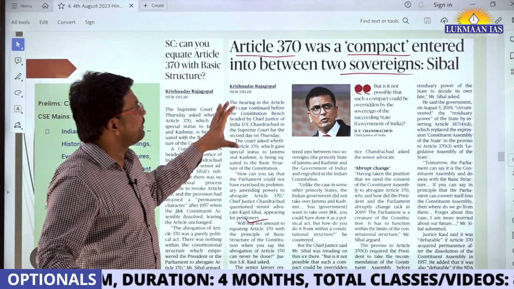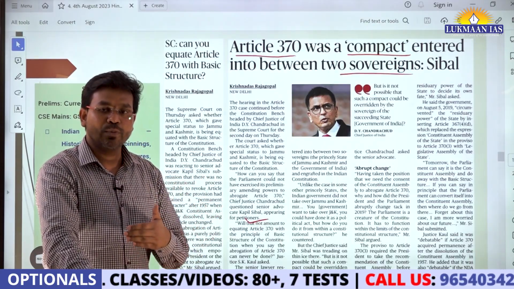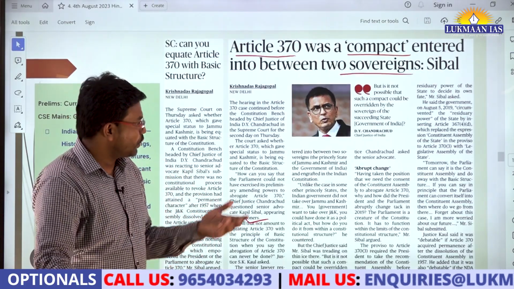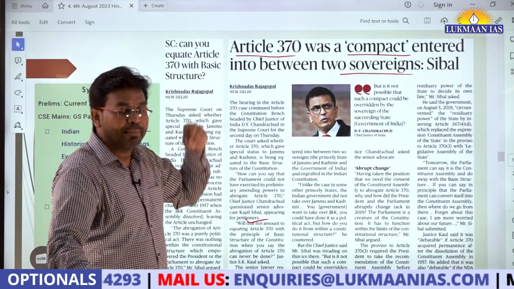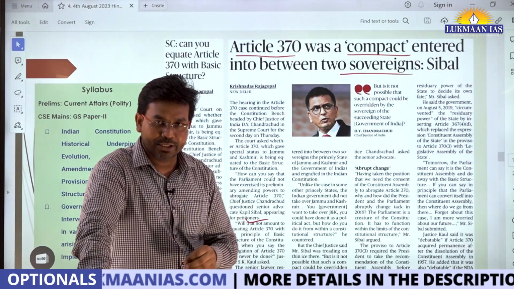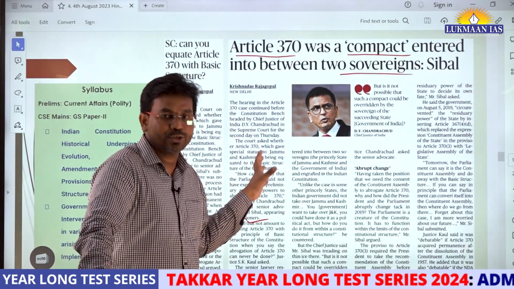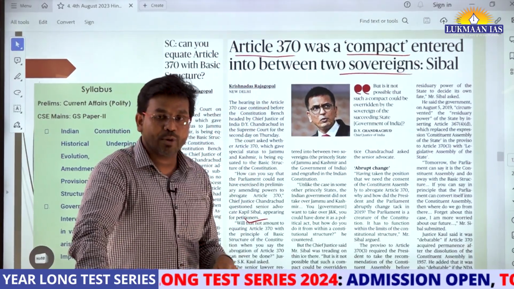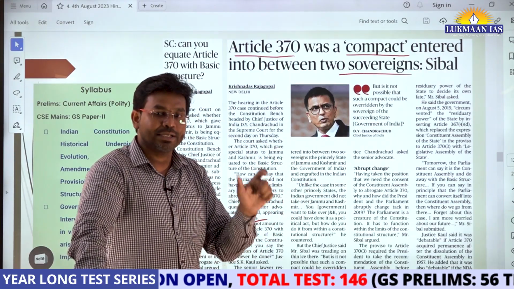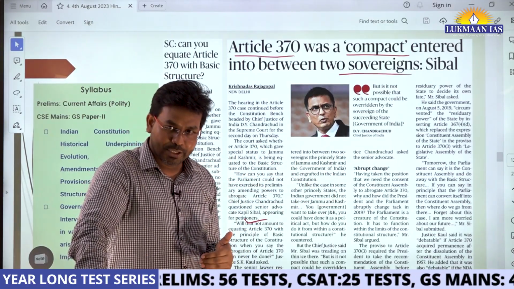Now, this Article 370 of the Constitution was in place when the Constitution of India was drafted, and later on, let's say, it was adopted in the Constituent Assembly of Jammu and Kashmir also. So the Jammu and Kashmir Constituent Assembly agreed that Article 370 will have mention of the state of Jammu and Kashmir. And they needed one important thing. They needed that if any change is to be made in Article 370 of the Constitution of India, they also need concurrence from the State Legislative Assembly, not a State Legislative Assembly, but the Constituent Assembly of the state of Jammu and Kashmir.